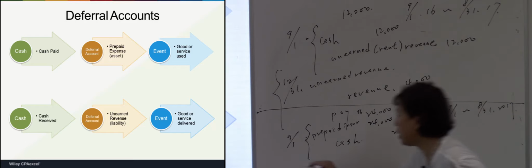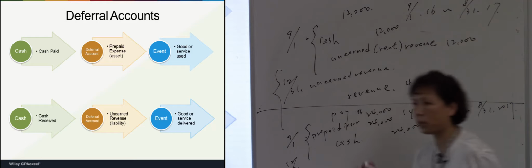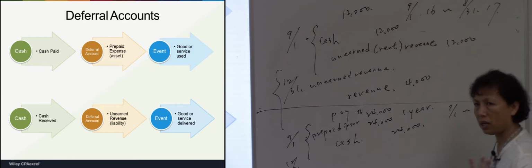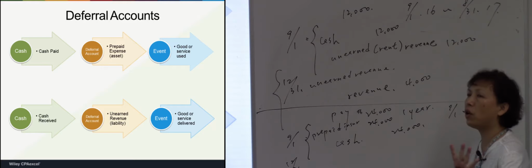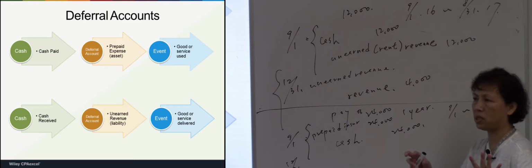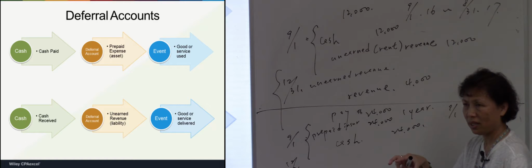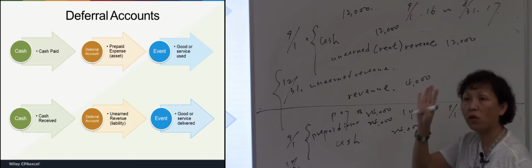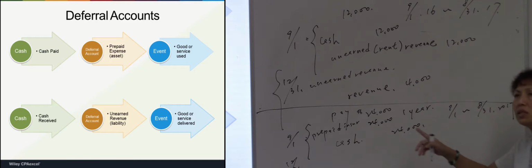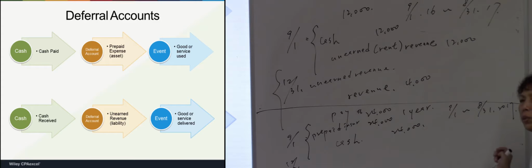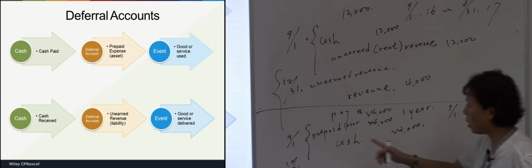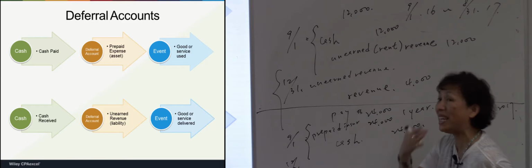And on the year-end day, how long has passed? 4 months. After 4 months passed, is the expense incurred only for 4 months? It's incurred only for 4 months. So 24,000 for a year, then 2,000 per month. So how much for 4 months? 8,000. So 8,000 becomes an expense.